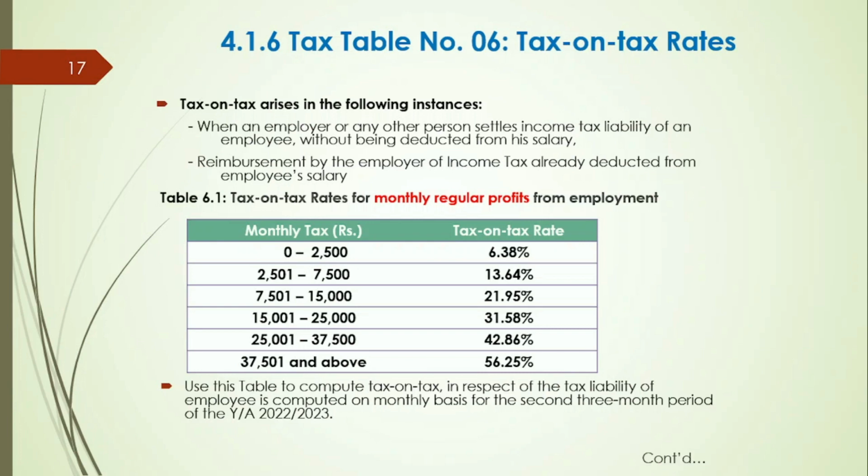In the event of calculating the tax deductible, first calculate the monthly tax payable in accordance with tax table 1, tax table 4.1, tax table 5 or tax table 7.1 as the case may be. Then find out where the tax falls in table 6.1, apply the rate thereon and calculate the tax on tax. Finally, total income tax payable by the employer is the total of both.